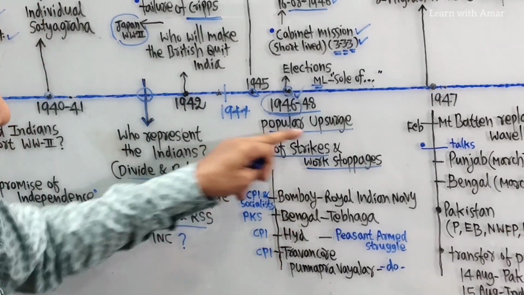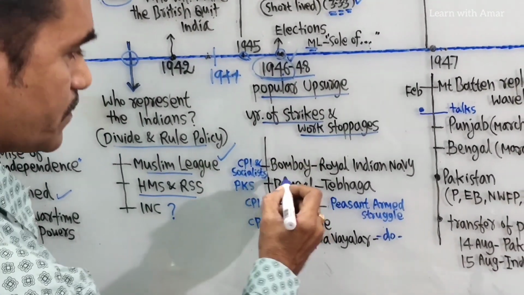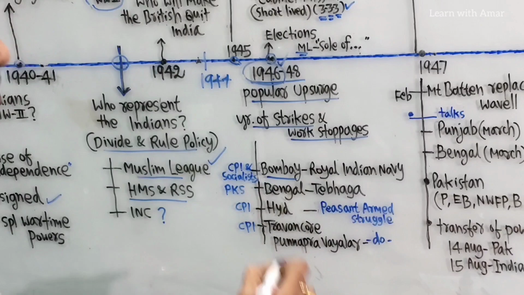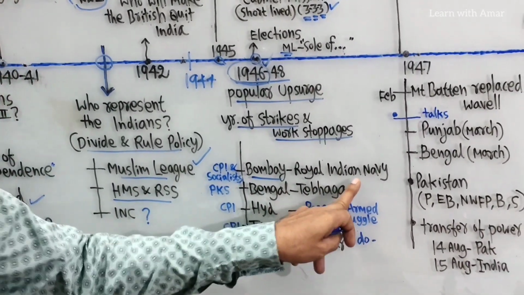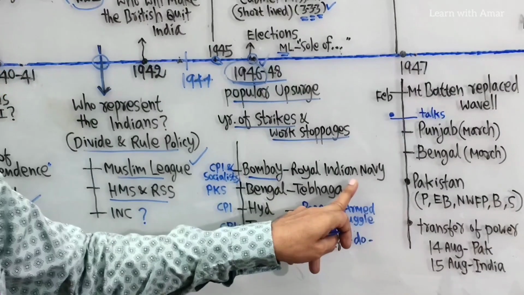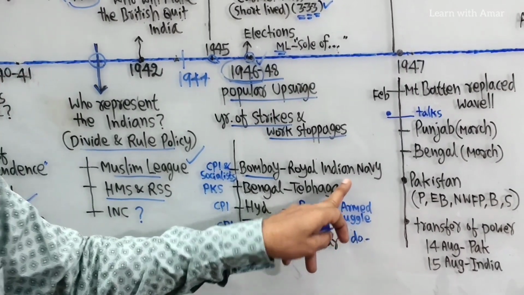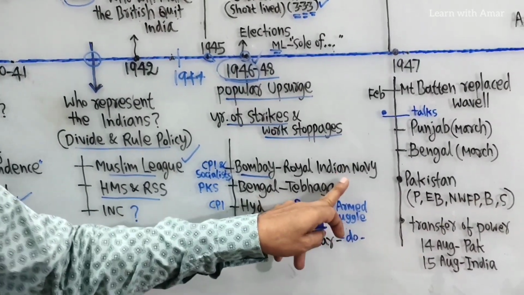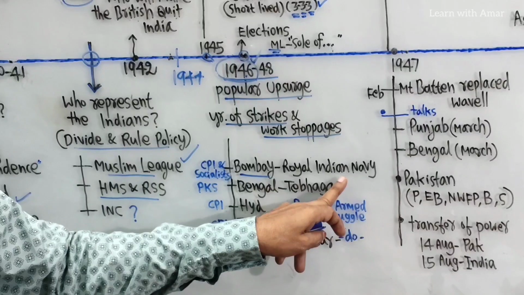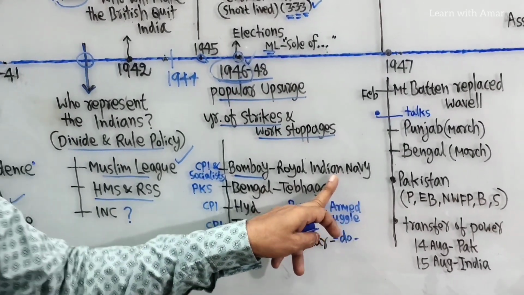Right? In which areas did movements take place? One is Bombay. In Bombay, the Royal Indian Navy fought because of bad food supply. They fought against bad food supply and the bad behavior of British officers.